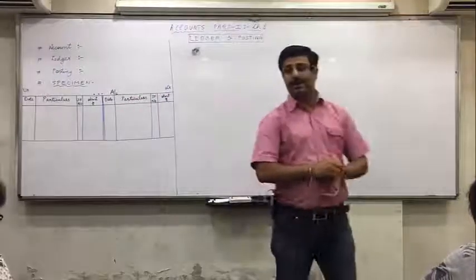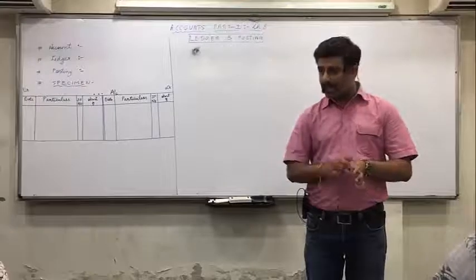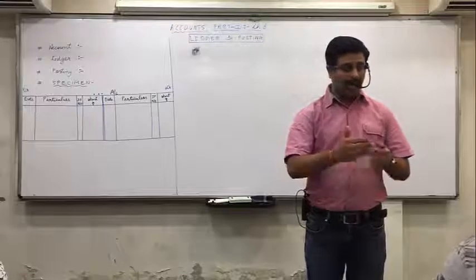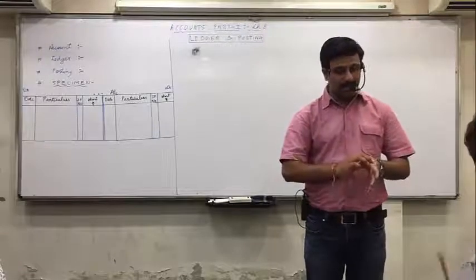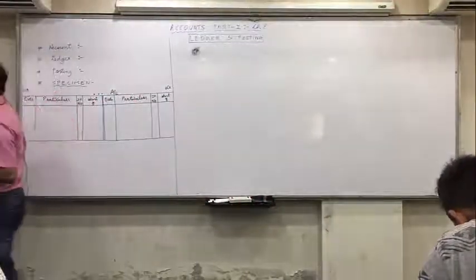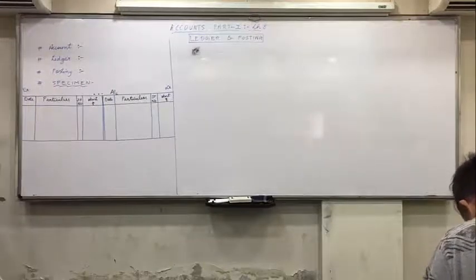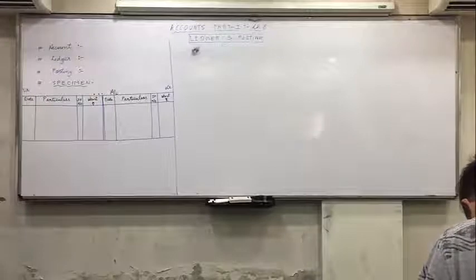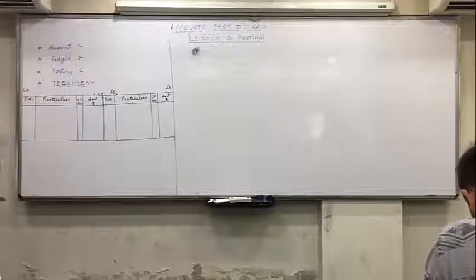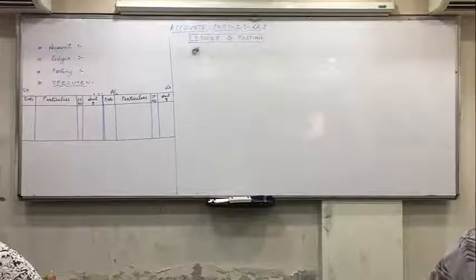See that for the next 3 weeks until your first term exams, every Thursday, Friday, Saturday it will be this way. Thursday you will be coming at 2:30. I will be taking 2 hour classes, so that you don't create havoc every week. I am telling you in advance. Every Thursday you are going to have these classes, and Saturday if at all I take the test, it will be at 2:30 only, because I take the regular class also. Otherwise your first term syllabus I will not be able to finish by the first term. And I cannot take it very fast also, otherwise you will not understand anything. So all of you are clear with the specimen of the account?